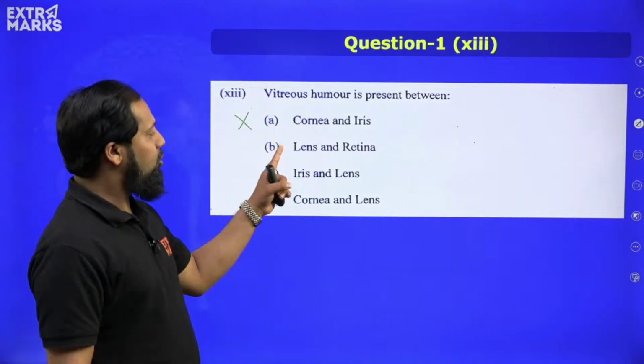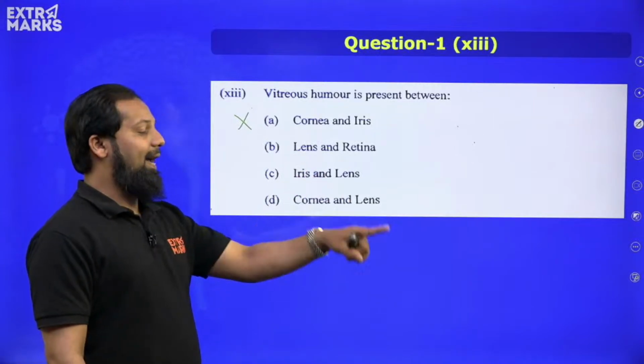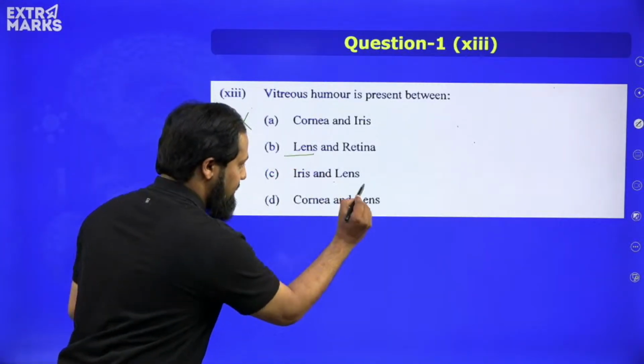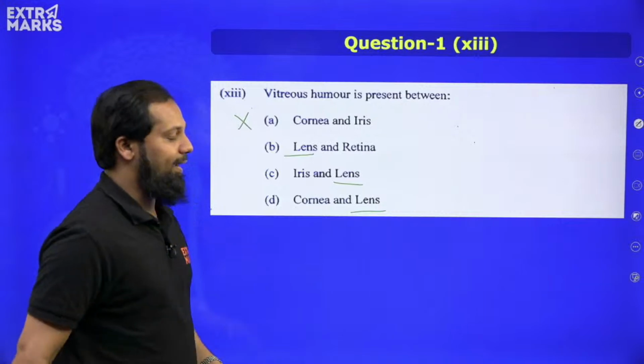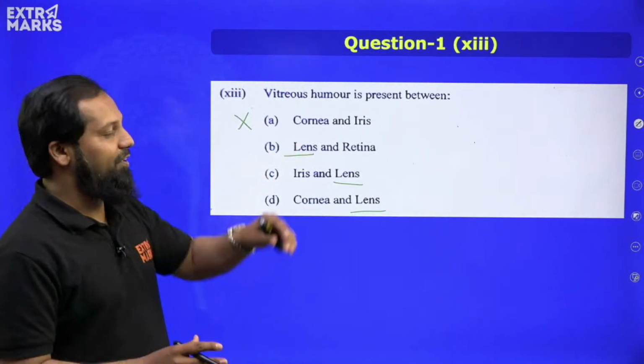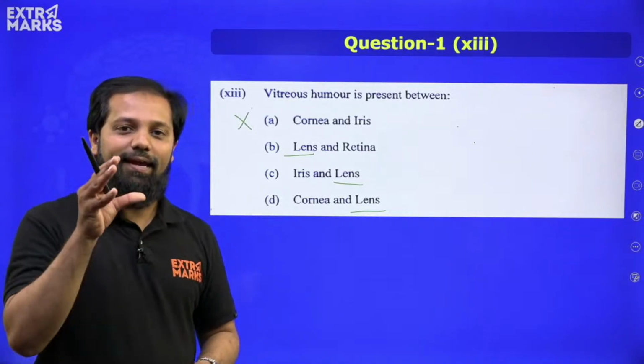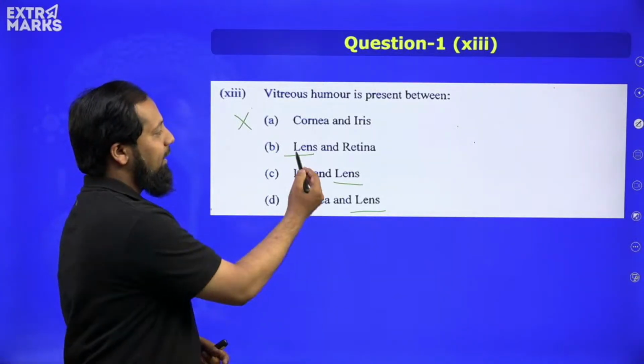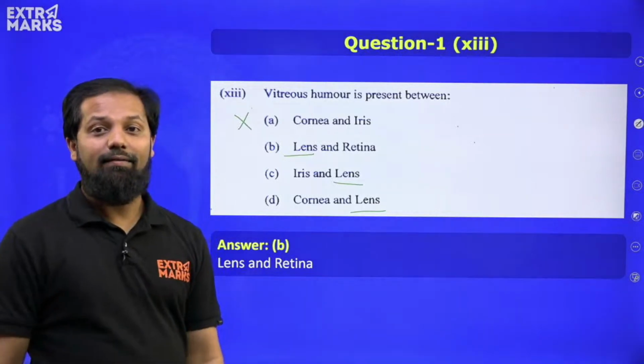And then we have option B, lens and retina, option C, iris and lens. So lens is here, lens is here. In option D also we have cornea and lens, but this vitreous humor, this fluid, in fact is present between the lens as well as the retina.